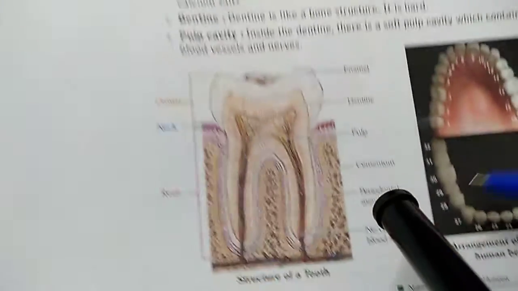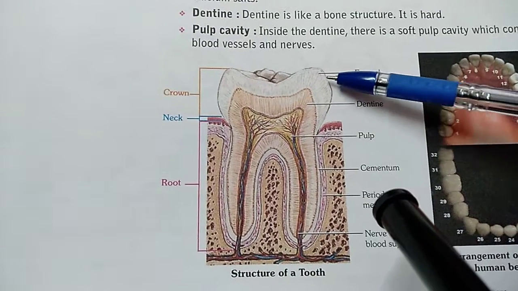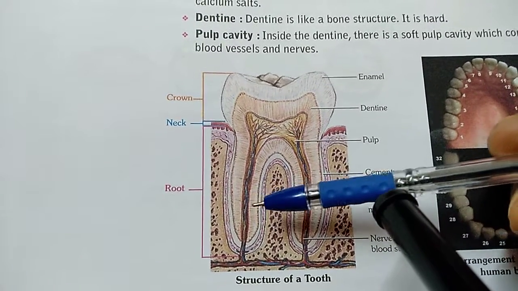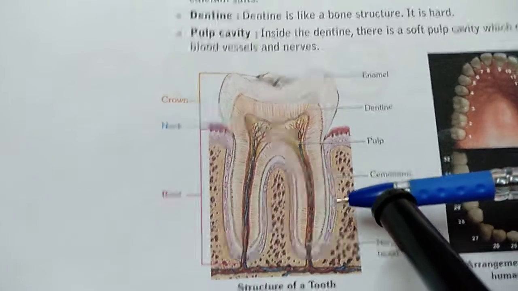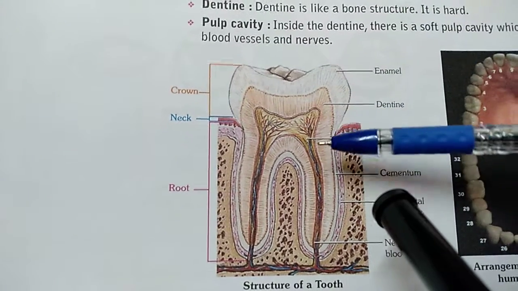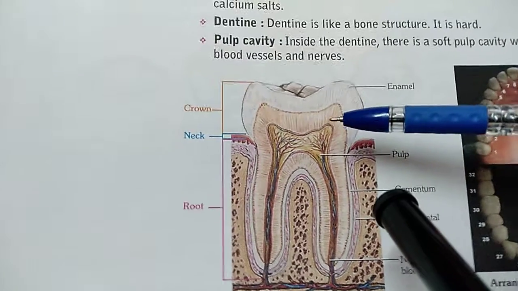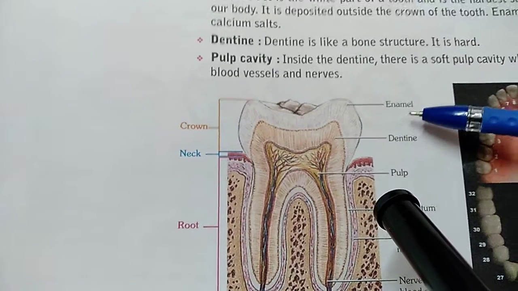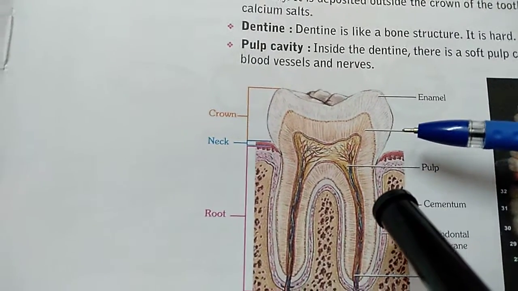Structure of a tooth. The structure of a tooth looks like this. This portion is called the root. The root is the portion of the tooth that is embedded in the jaw, which you are not able to see. It's inside the jaw. The portion that you are able to see is known as the crown, or the top part of the tooth. Internal structure: the outermost structure of a tooth is called enamel. This is the hardest part of the tooth, made up of calcium salts.